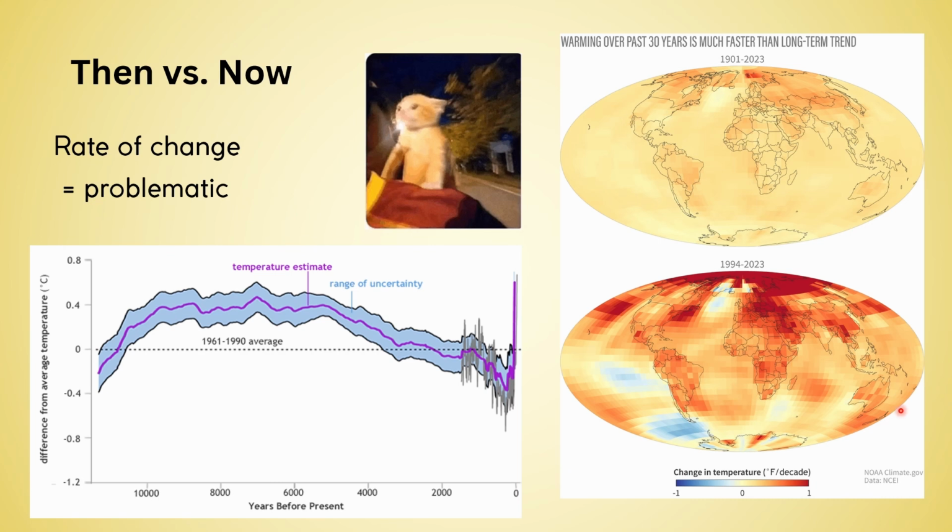This plot of temperature data shows how quickly the temperature is changing using data from just the last 30 years. The red represents a positive change of 1 degree Fahrenheit per decade. And we can see over the north section of the Earth, we have the most positive change in 1 degree Fahrenheit.